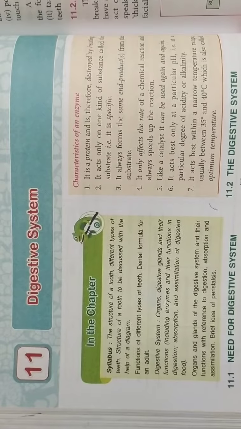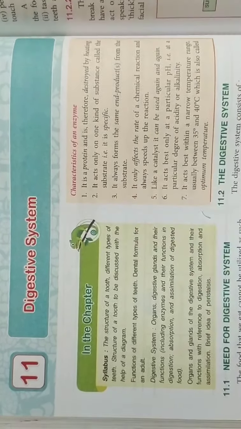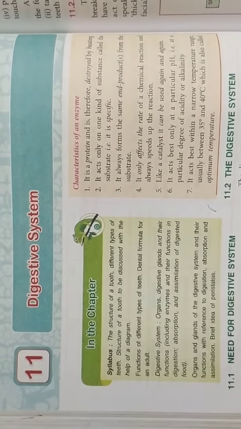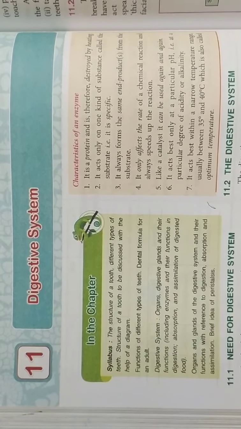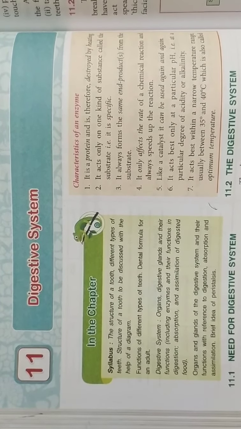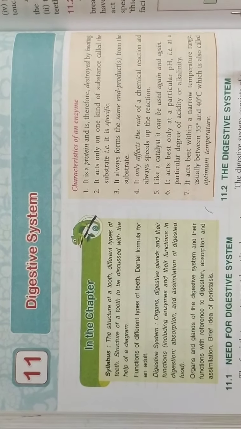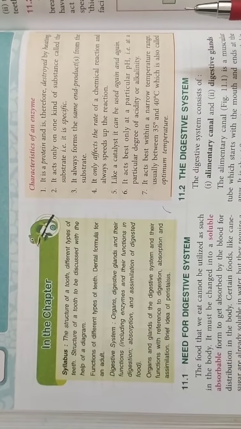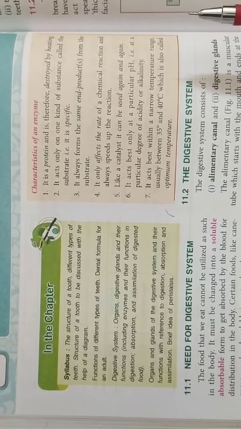Now in this video we will start with our new chapter, lesson 11, digestive system. In the previous chapter, chapter number 10, we talked about nutrition, where we learned that the food which we eat comprises various nutrients such as fats, carbohydrates, proteins, vitamins, minerals, and all such things. Fats, carbohydrates or proteins cannot be taken in by our body as such. They have to be converted into diffusible form, a form which can be absorbed or used by our